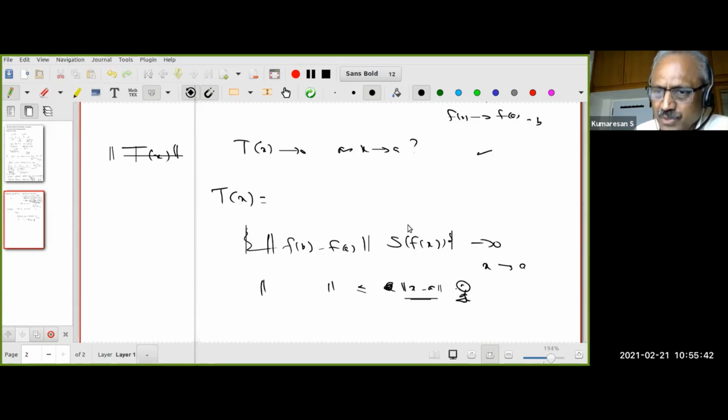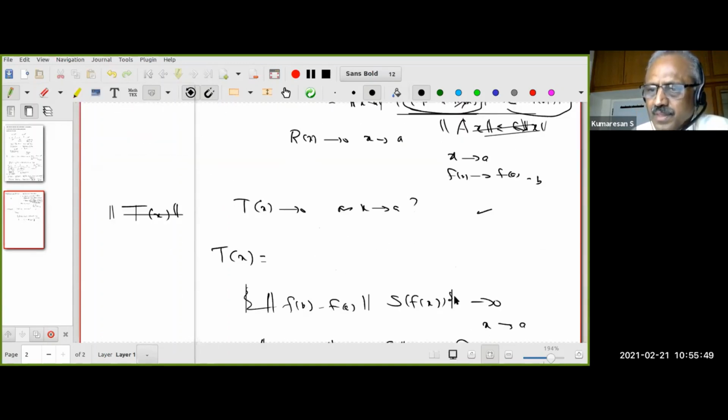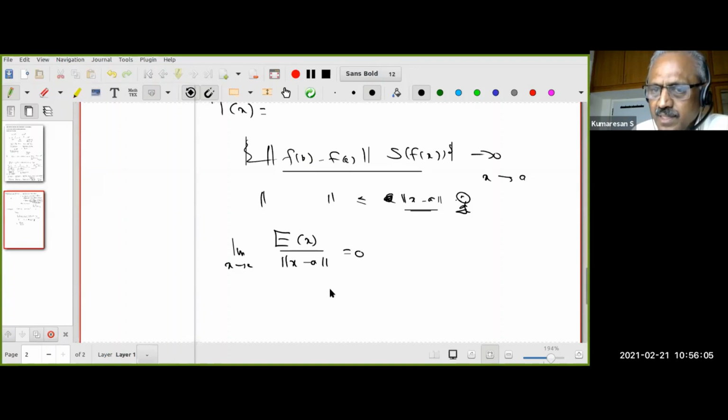I can always introduce a notation, but I don't want this. Something is what we wrote here. This fellow. Okay. Are you following? Therefore, what I know is this goes to 0. Whatever I wrote, this fellow, call it e of x if you want. What I produce, e of x goes to 0 much faster than x minus a. The moment it is there, therefore I know ex can be written as